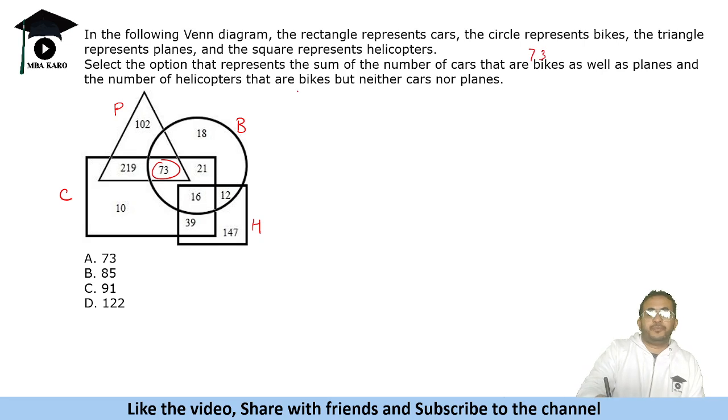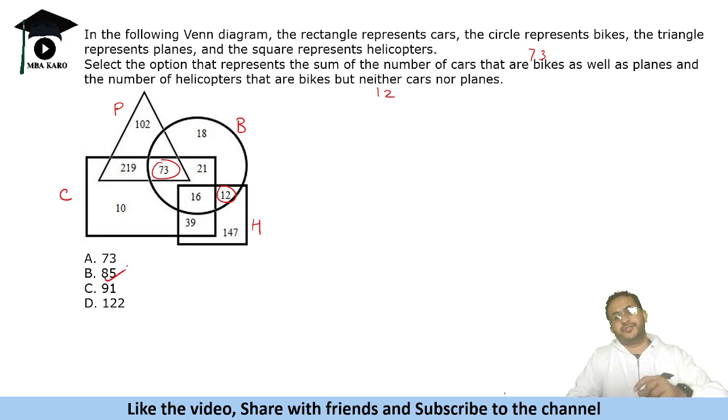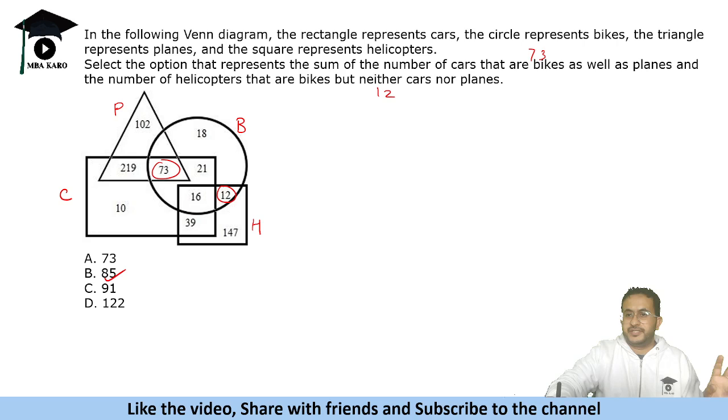And the number of helicopters, bikes but neither cars. So helicopters and only bikes. Helicopter and bike, that is 12. So 73 plus 12, the sum is 85. Easy question and should have been attempted. So it was about selecting the right set of questions in the paper and attempting it. This is a question that one must have attempted. बहुत simple सा question था. You just have to count the values. Okay. Let's see the next question.